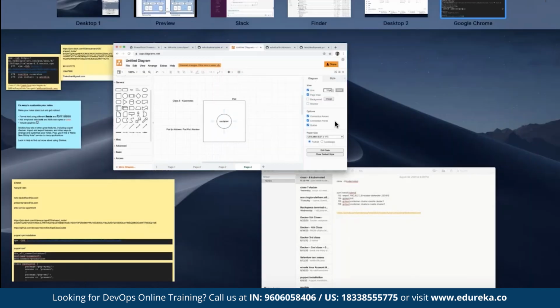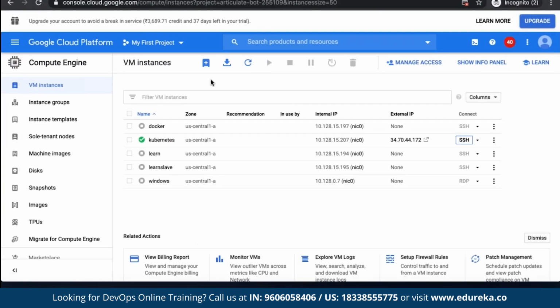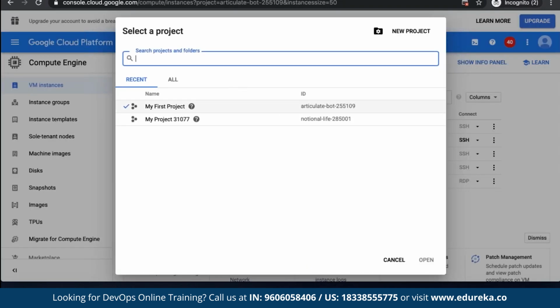Another thing is, since I am using Google Cloud, whenever I create a Kubernetes architecture, I need to link it to some project. So let me copy a project ID. Every time you create an account in Google Cloud, you would see something like My First Project, or you can create your own project. So let me copy this project ID. What is happening is I'm telling Google Cloud that the Kubernetes cluster I'm going to create is going to link to this project called My First Project. Basically, I'm telling it to link the Kubernetes architecture to a specific project. In terms of Azure, it is like linking your Kubernetes cluster to a specific subscription. I don't know about AWS.